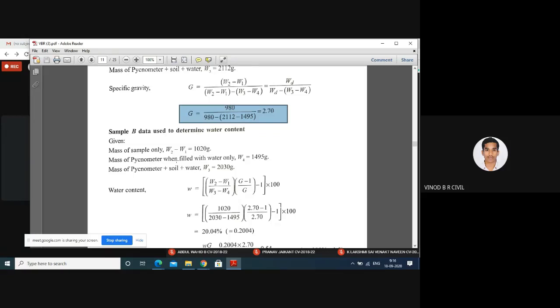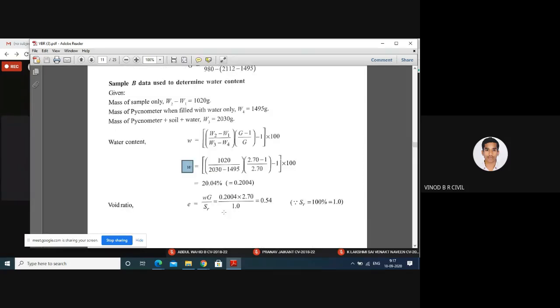Therefore, water content equals (W2 minus W1) divided by (W3 minus W4) into (G minus 1) divided by G. Therefore, water content equals 1020 divided by (2030 minus 1495), all given in the problem. Now you can calculate the water content, that is 20.04%.